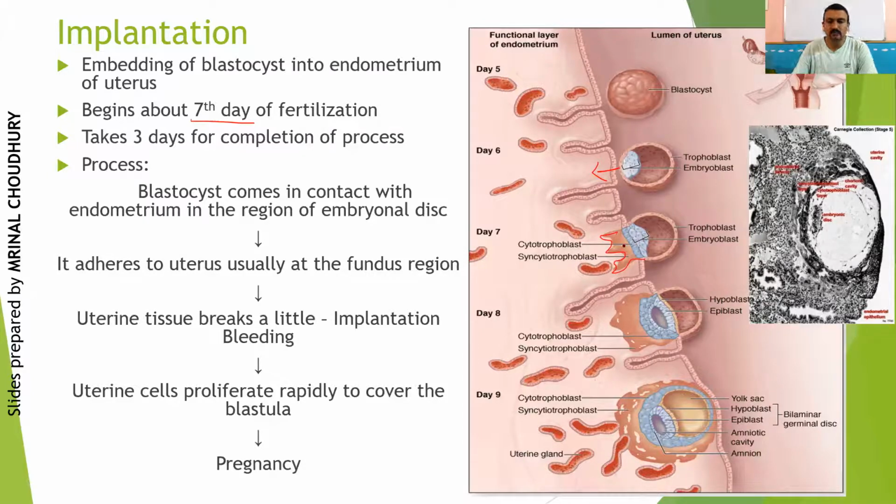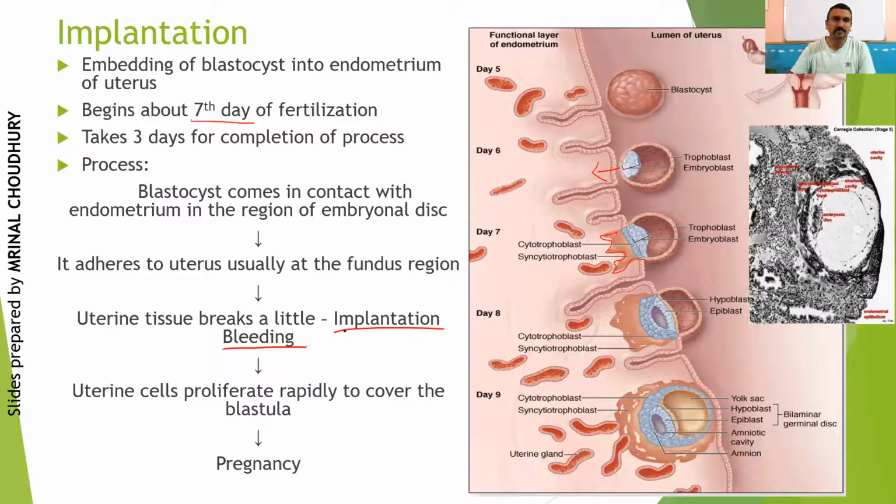Okay, so those villi will allow the interdigitation of this blastula into the endometrial wall. Interdigitation means it will get embedded by forming some digits or projections into the endometrial wall, right? That helps the developing blastula to get adhered to the uterine wall. Then the uterine wall will start breaking down and it will allow some amount of bleeding to take place, which is normally called implantation bleeding.